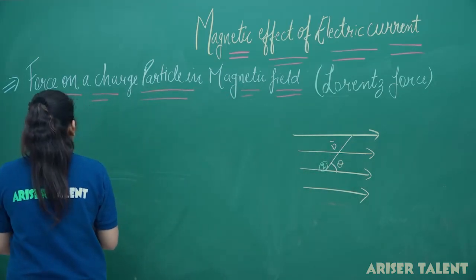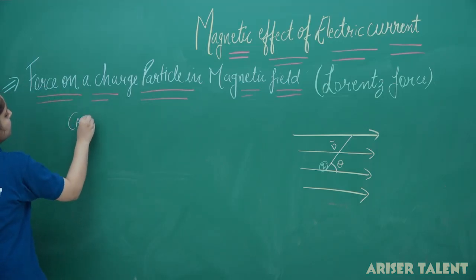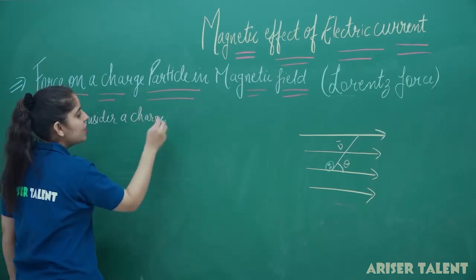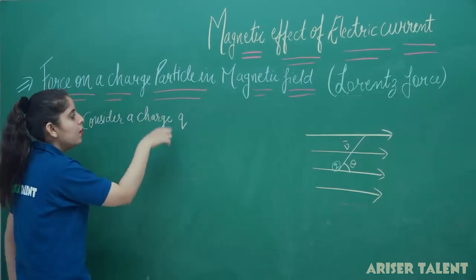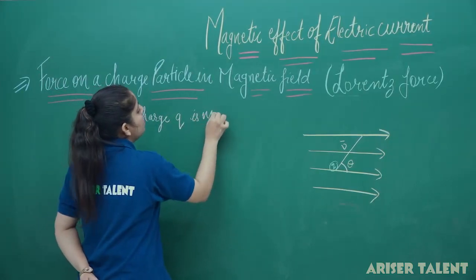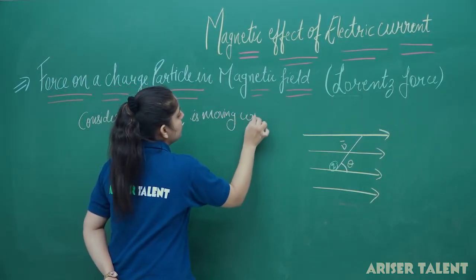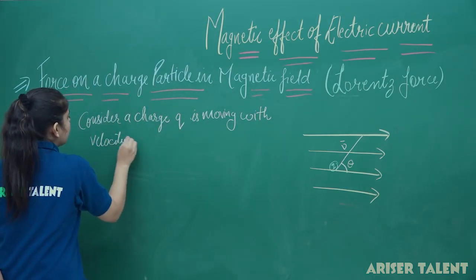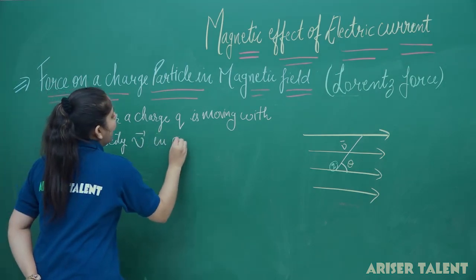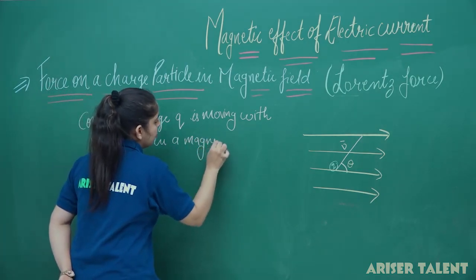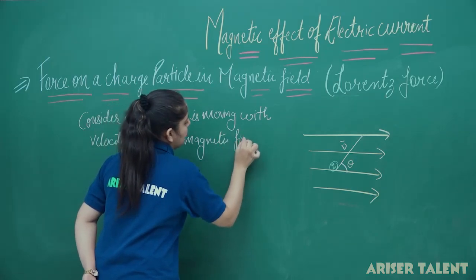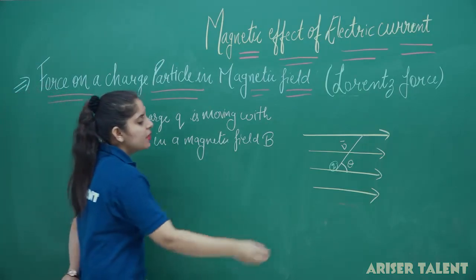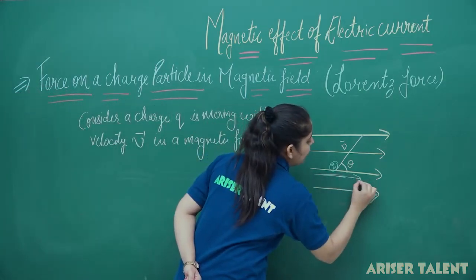So what I am doing here, I am considering a charge. Consider a charge. And what is the value of charge? Charge is having a value Q. Q is moving with velocity V in a magnetic field B, making an angle theta with the magnetic field. So here you will get the magnetic field lines.